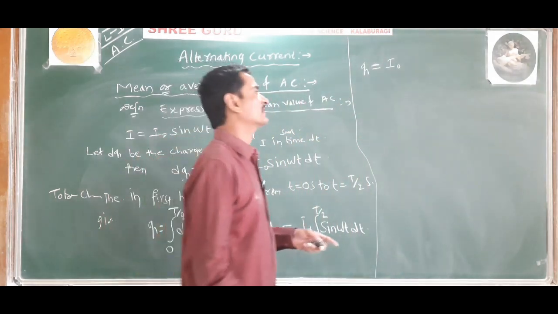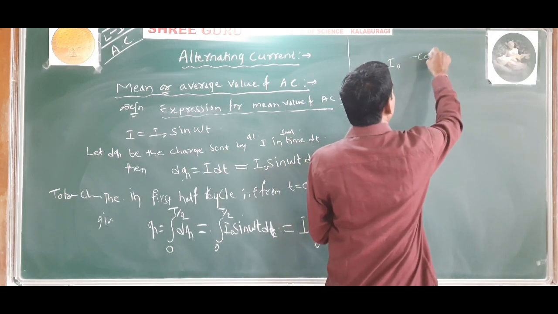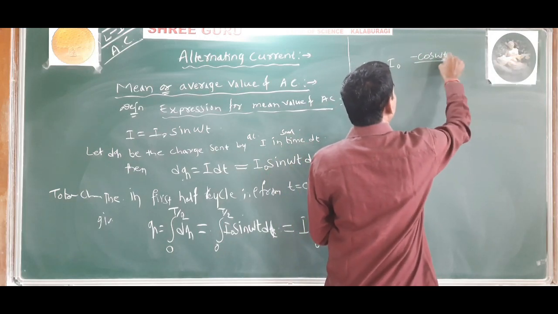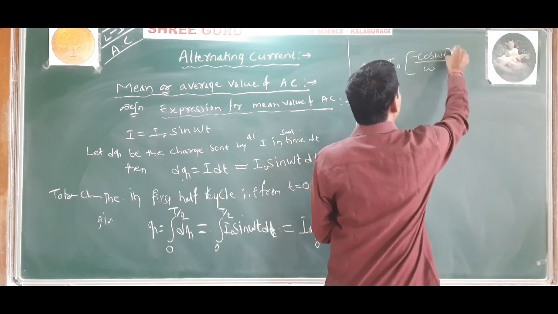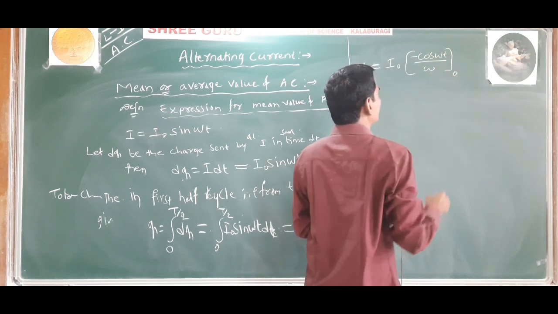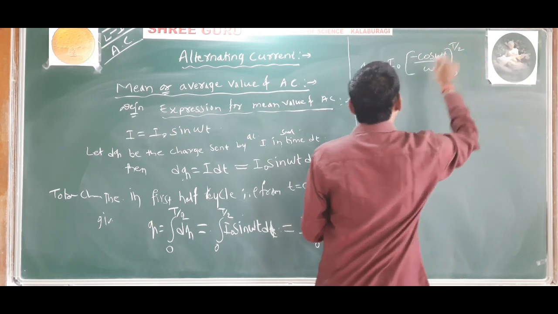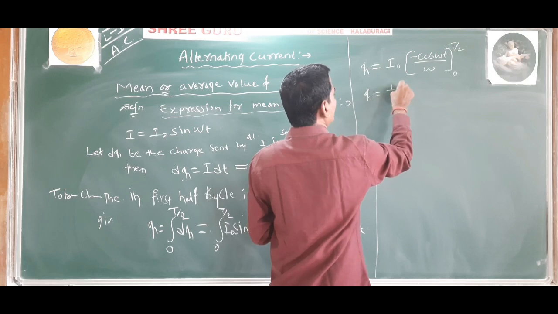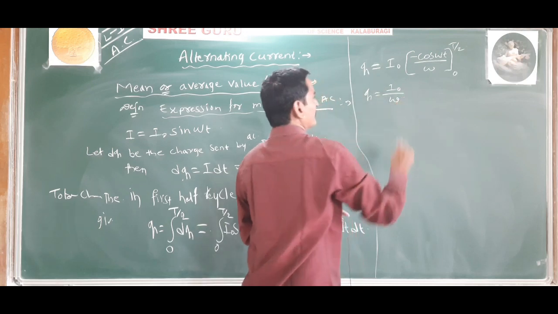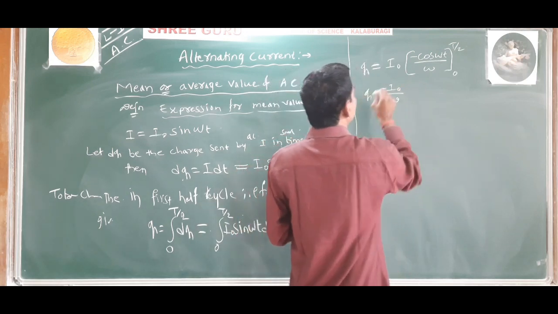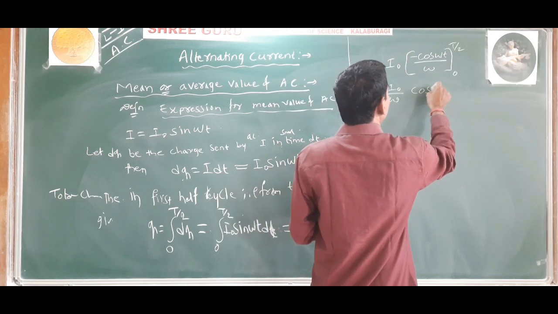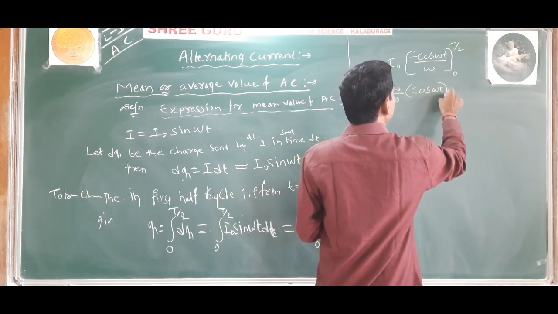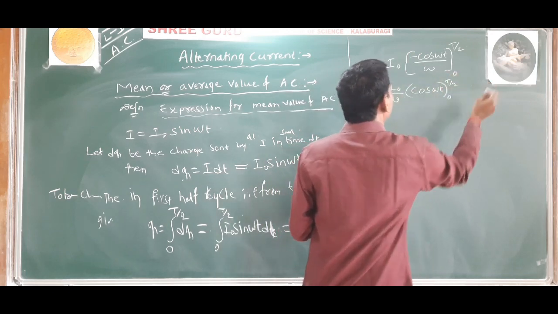Integration of sin omega t is minus cos omega t divided by omega, from limits 0 to T by 2. So q is equal to minus I naught divided by omega cos omega t from 0 to T by 2.